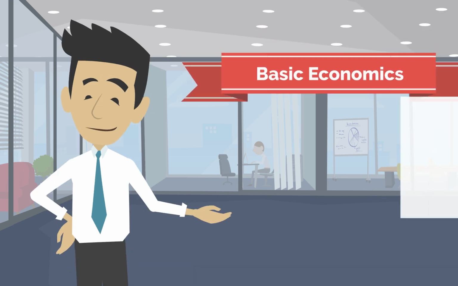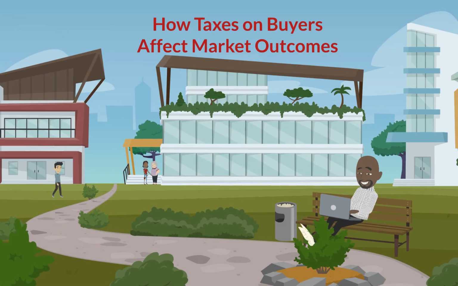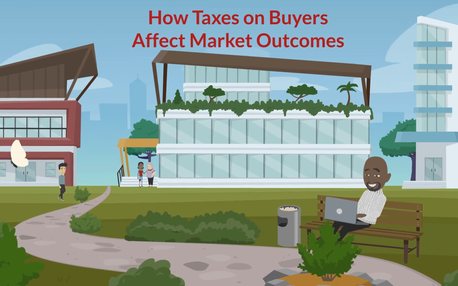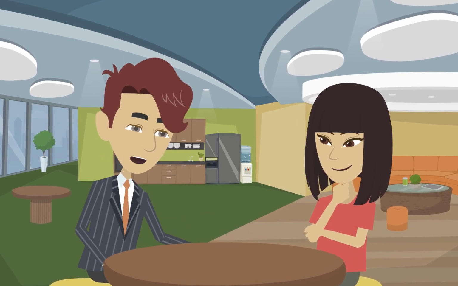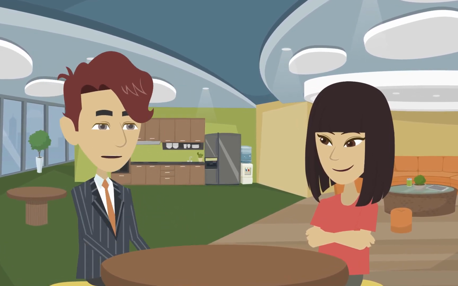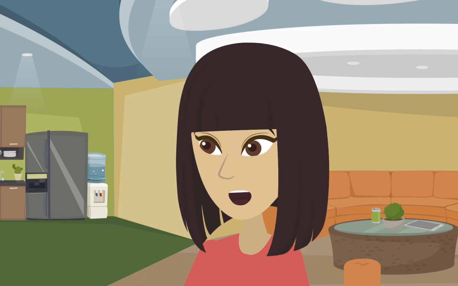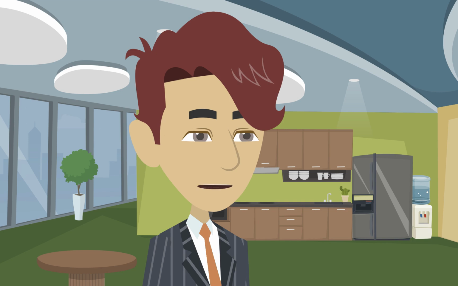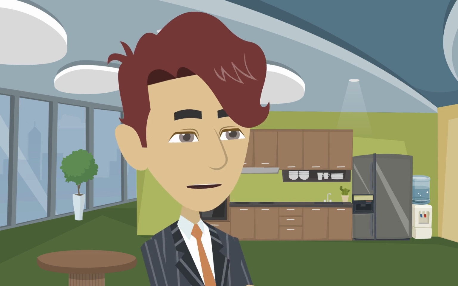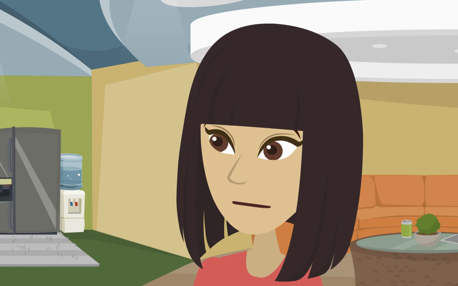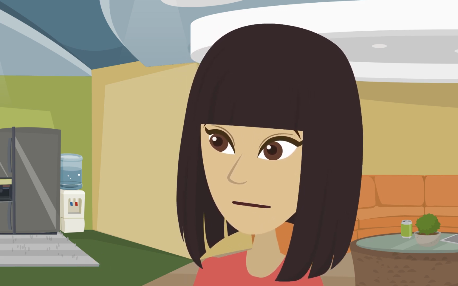Basic economics. Taxes. How taxes on buyers affect market outcomes. So, let's talk about how a tax on buyers, like the one for ice cream cones, affects the market. Sure. I've heard taxes can change how much people buy. Exactly. When a tax is imposed, it mainly affects the demand curve first. How does that work? What happens to the demand for ice cream?